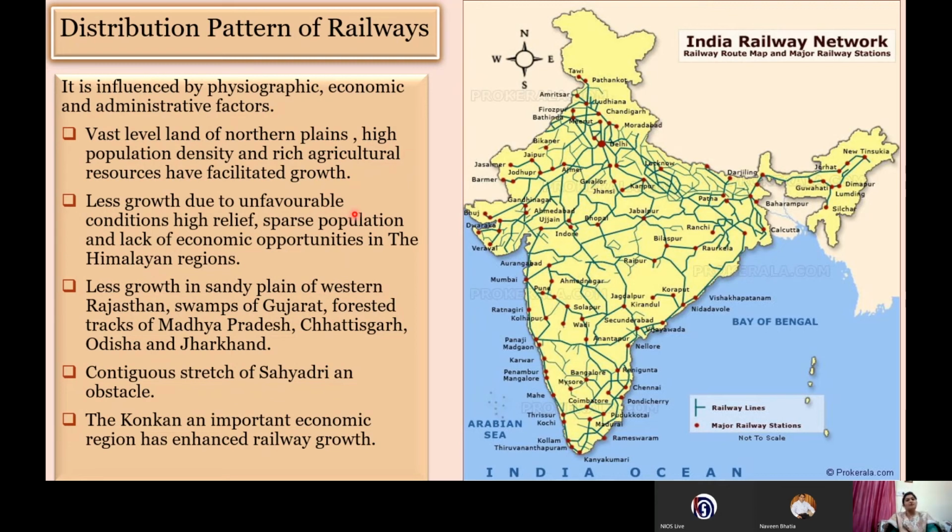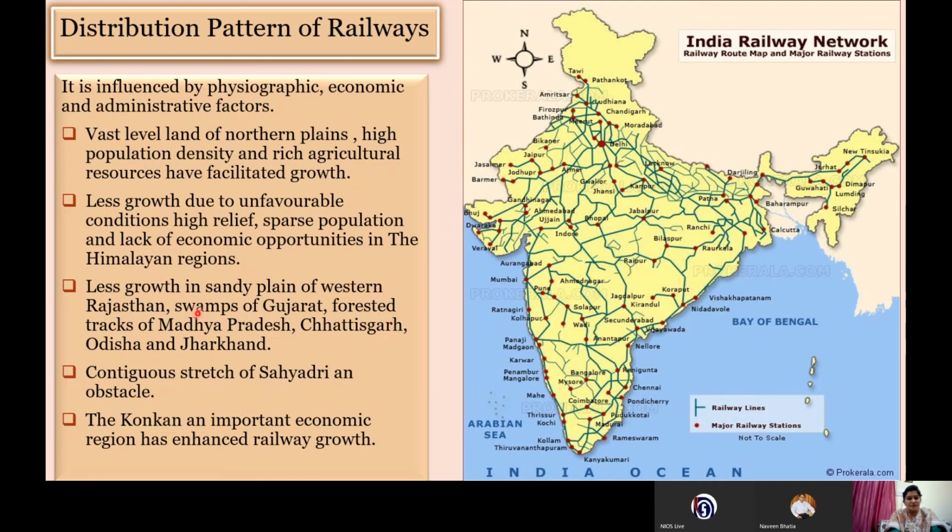Next, we have less growth due to unfavorable conditions, high relief, sparse population, and lack of economic opportunities in the Himalayan region. The Himalayan region is not only difficult to construct railways in, at the same time it is sparsely populated, like less number of people reside in these areas, and there are fewer economic activities. Just because of this, the development of railways is less.